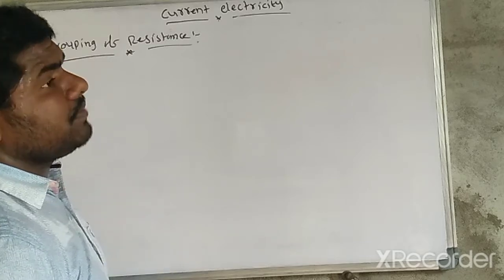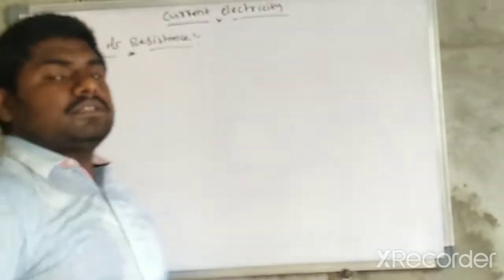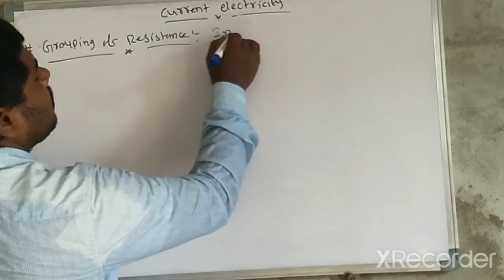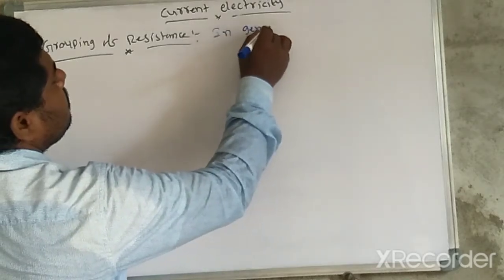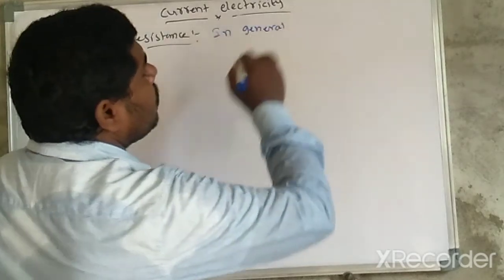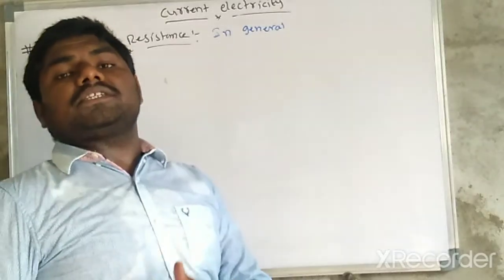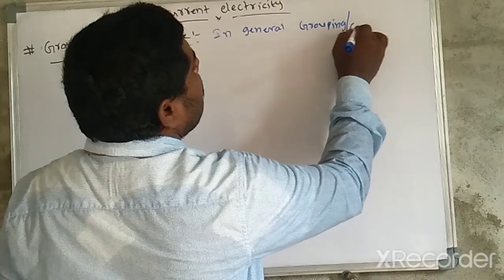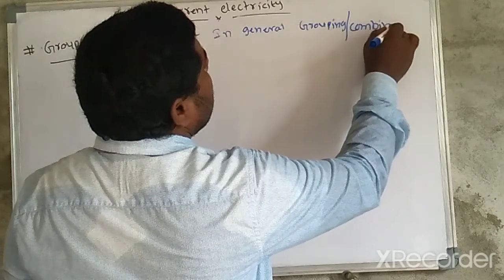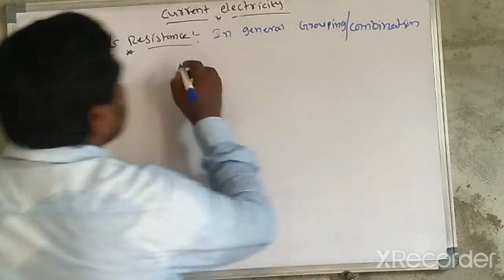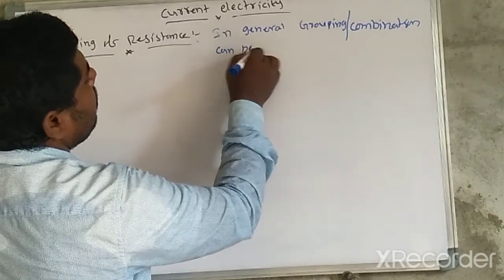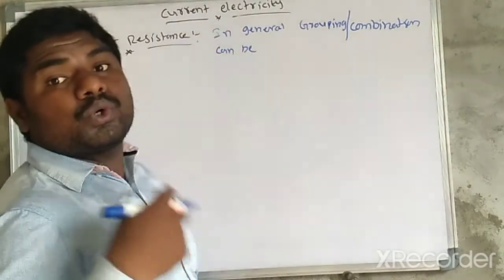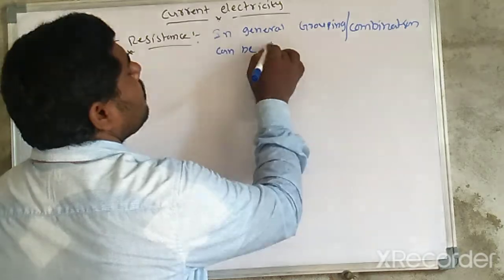Grouping of resistance, in general: resistance grouping or combination can be divided into two major categories.